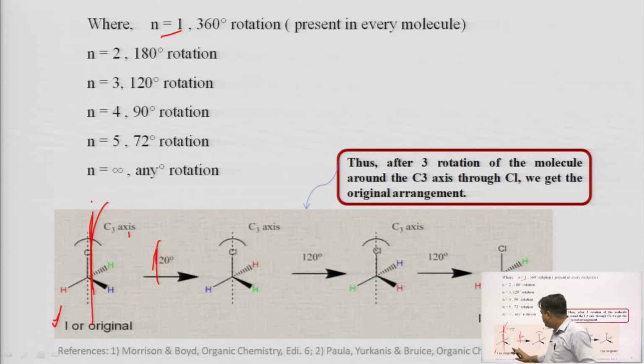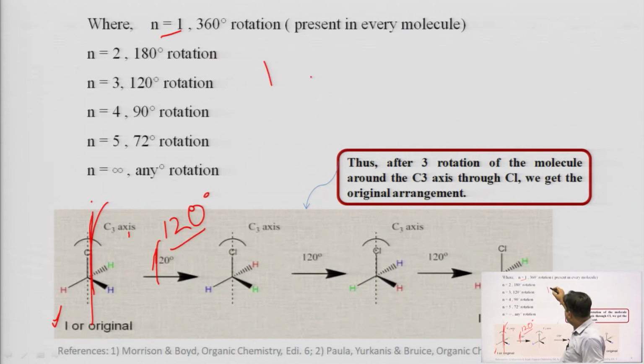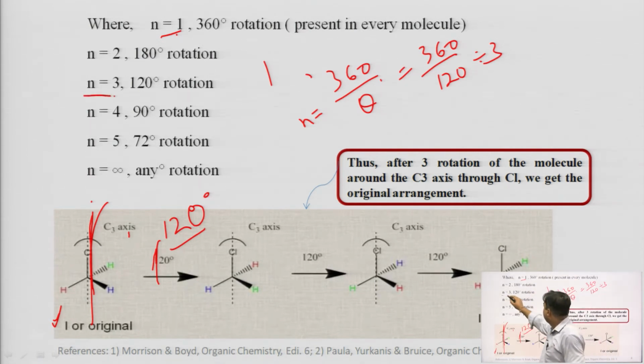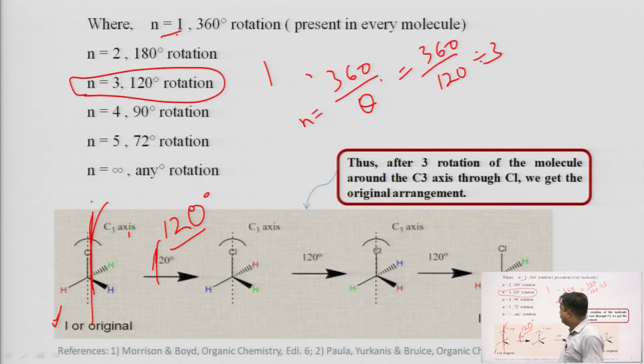First we rotate 120 degree. We know the formula n is equal to 360 upon theta. So, 360 upon 120 is equal to 3. So n will be 3, and we can call it a C3 axis.